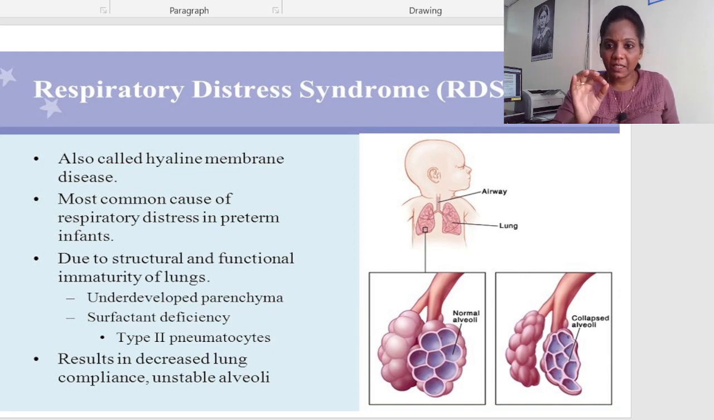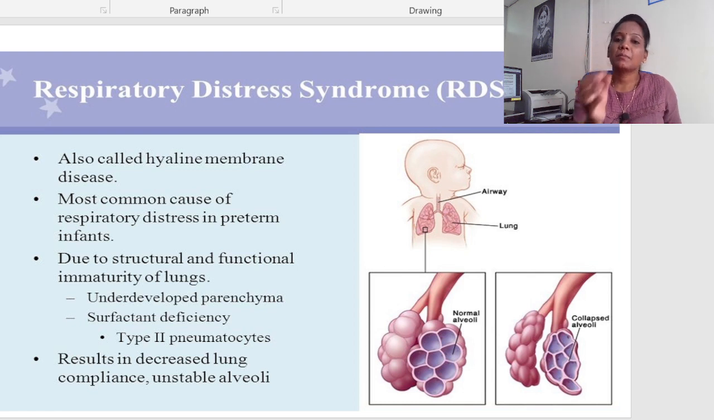Alveoli are constantly expanding and relaxing. During inspiration they expand, and during expiration they collapse. These two things happen because of surfactant. You can understand this when you mix surf in a bucket of water: the bubbles that come on top of the water cause a surface tension, which helps the expansion of those bubbles. The same reaction happens in the lungs also. Because of that surfactant only, the lungs are able to